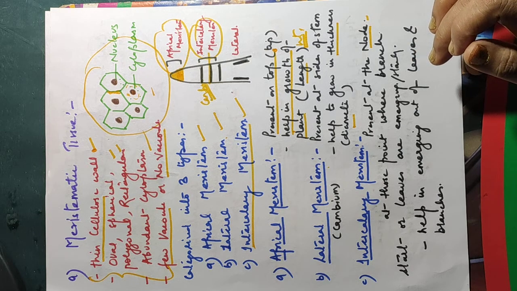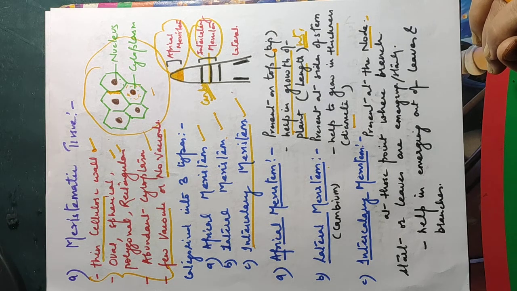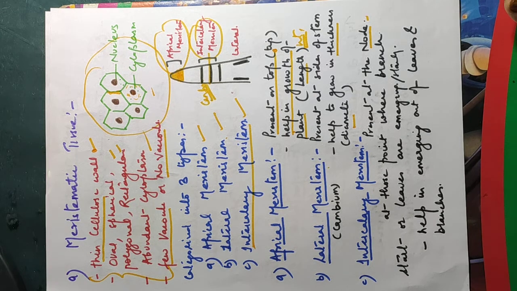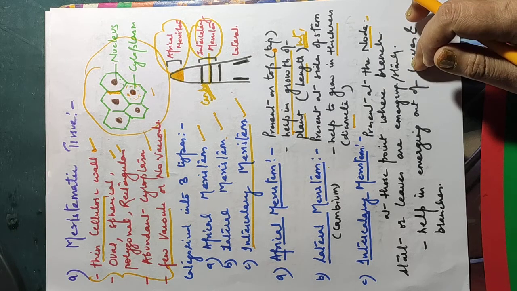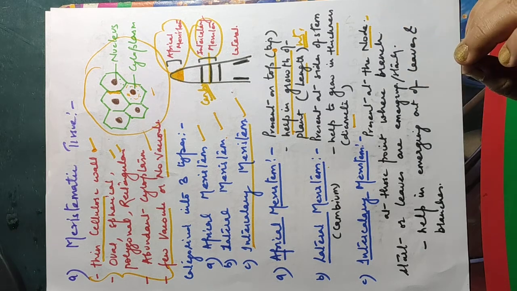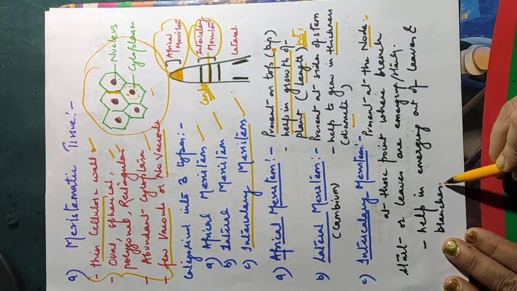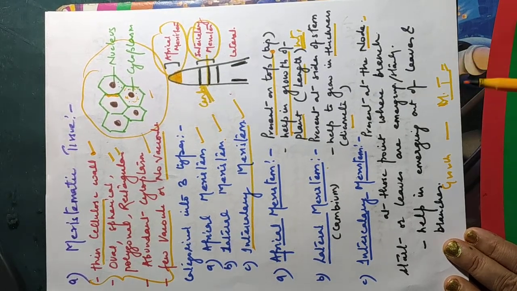See, as I told you, meristematic tissues are actively dividing cells, and they keep on dividing 24/7, and they are present at the growing part of the plant. Either the plant is growing in height or in diameter, or branches are coming or leaves are coming. So where the growth is in the plant, the tissues are meristematic tissue. Always remember that where the growth is in the plant, the tissues are meristematic tissues. जहाँ पे growth होगा, वहाँ पे meristematic tissues होंगे.